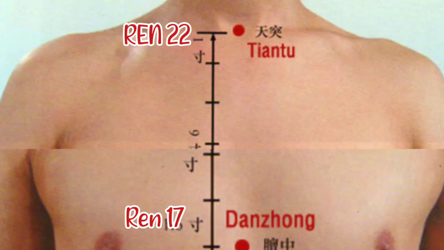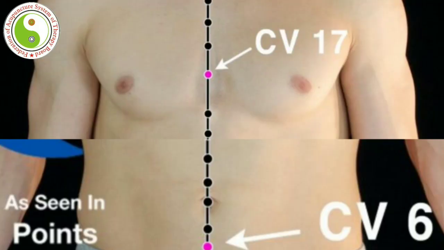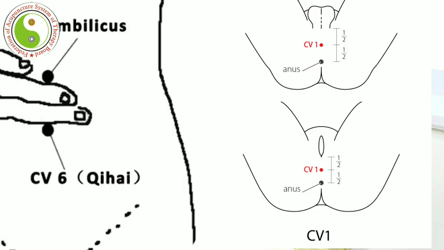the suprasternal fossa, Ren 22, to Shenzang, that is Ren 17, is known as the upper jiao. The middle jiao is from Shenzang to Qihai, that is Ren 17 to Ren 6. From Qihai, Ren 6, to Huiyin, that is Ren 1, is called the lower jiao. As per the organ systems, how is it located?